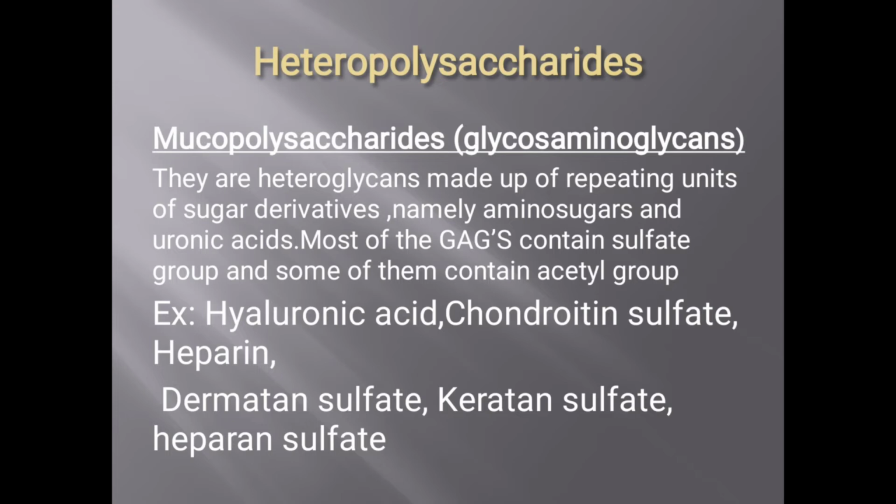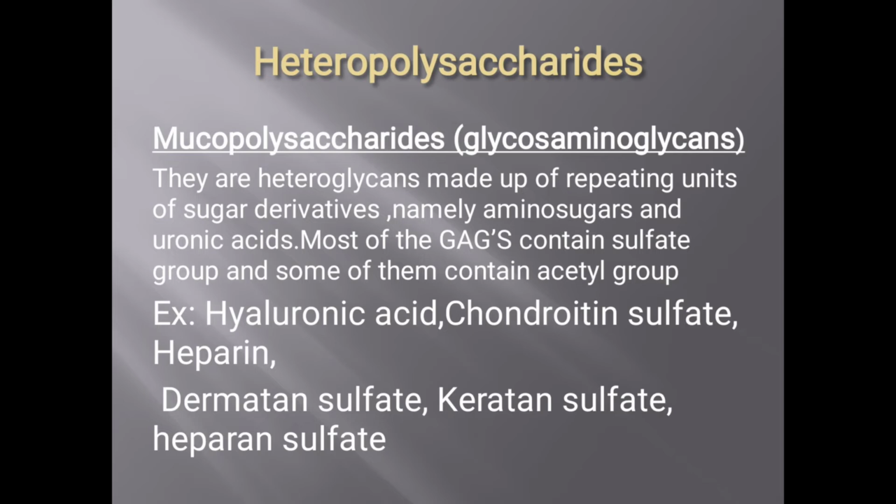So next slide, why I put heteropolysaccharides. See how carbohydrates are classified: monosaccharide, oligosaccharide and polysaccharide. Polysaccharides contain more than 10 monosaccharide units, either same or different. If it is the same monosaccharide unit, they are called homopolysaccharides. Starch, glycogen, inulin are examples. Heteropolysaccharides contain more than one type; on hydrolysis they yield more than one type of monosaccharide unit. Examples of heteropolysaccharides are agar and mucopolysaccharides.